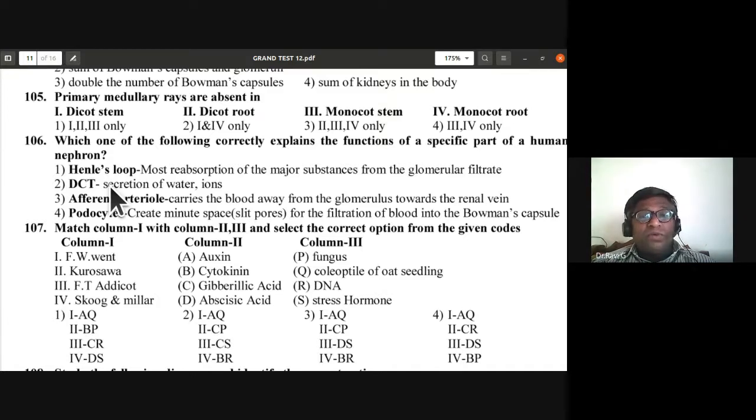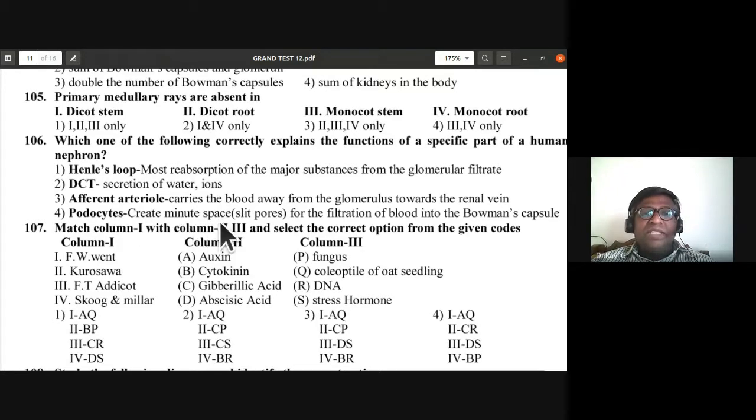Podocytes create minute spaces or slit pores for the filtration of blood into the Bowman's capsule. So podocytes is the correct option and it correctly explains the function in the human nephron. So fourth one is the correct option. Henle's loop doesn't answer correctly, neither does the distal convoluted tubule or afferent arteriole. So these functions are incorrect.